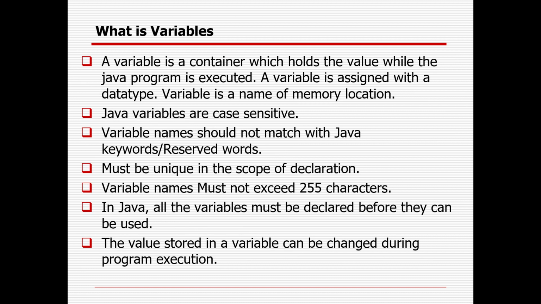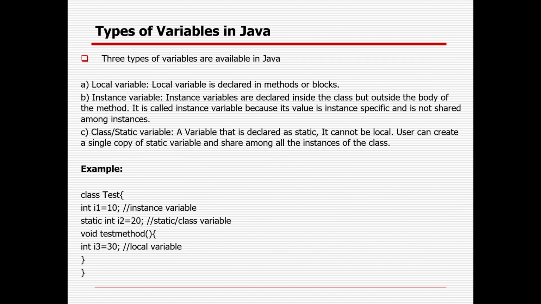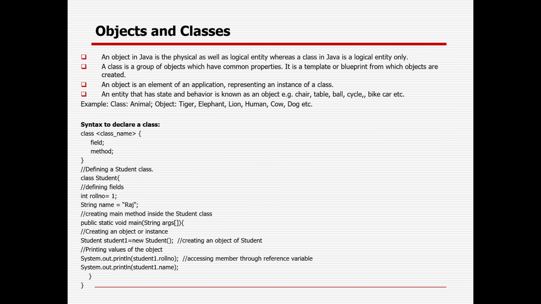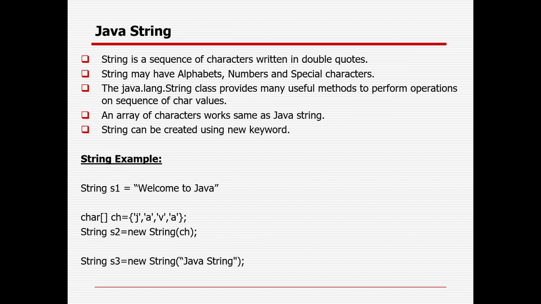There are two types of data types, primitive and non-primitive. A data type is nothing but the classification of the data, the type of data that a variable or object can hold in the programming. A variable is the container which will hold the value. There are three types of variables: local, instance, and class variable. There are different operators like arithmetic, relational, assignment, and logical operators you can deal with.